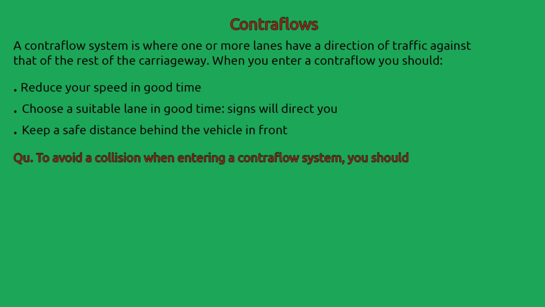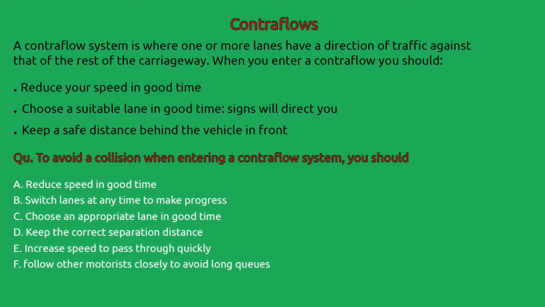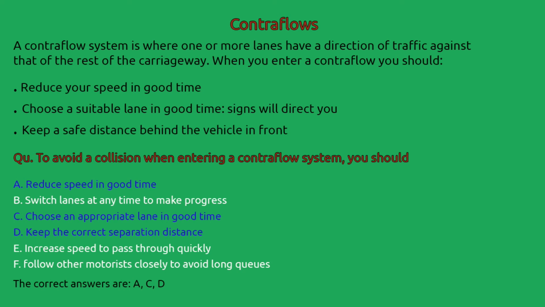An example question: to avoid a collision when entering a contraflow system, you should A. reduce speed in good time, B. switch lanes at any time to make progress, C. choose an appropriate lane in good time, D. keep the correct separation distance, E. increase speed to pass through quickly, F. follow other motorists closely to avoid long queues. The correct answers are A, C and D. A. reduce speed in good time, C. choose an appropriate lane in good time, and D. keep the correct separation distance.